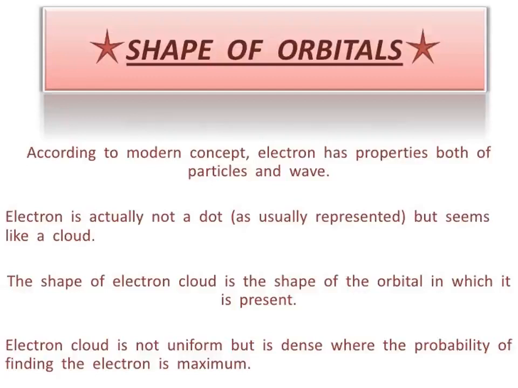So the electron is actually not a dot, but seems like a cloud. The shape of the electron cloud is the shape of the orbital in which it is present. Now, the electron cloud is not uniform but is dense where the probability of finding the electron is maximum. The shape of orbitals.